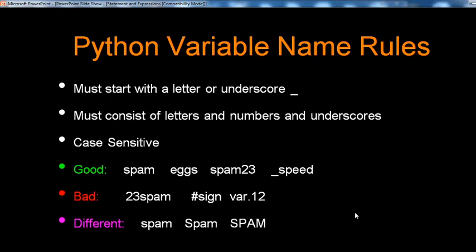That means you cannot define a number first and then characters, or a special character and then text. Then some other points, alphanumeric, numeric. Remember the rules of Python variable declaration: it must start with a letter or underscore, must consist of letters, numbers and underscores, and is case sensitive.